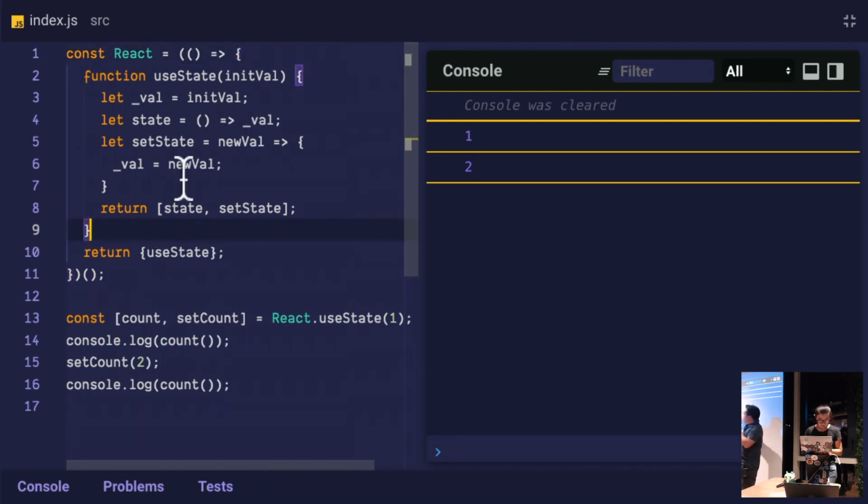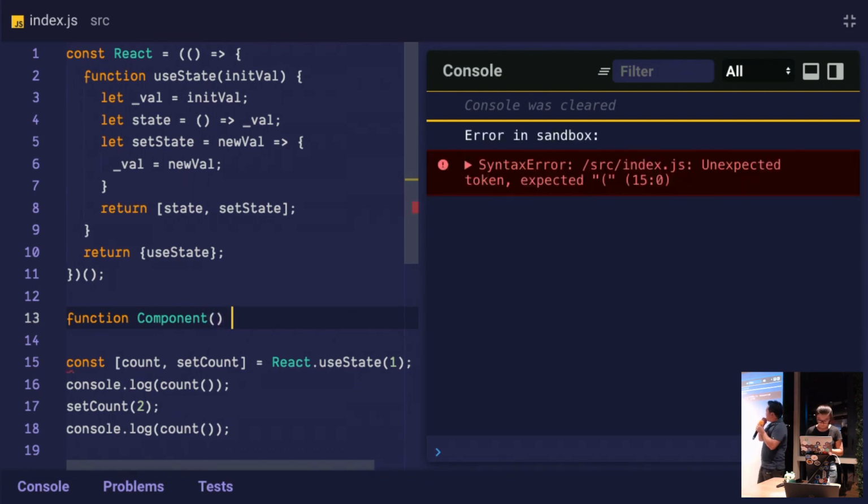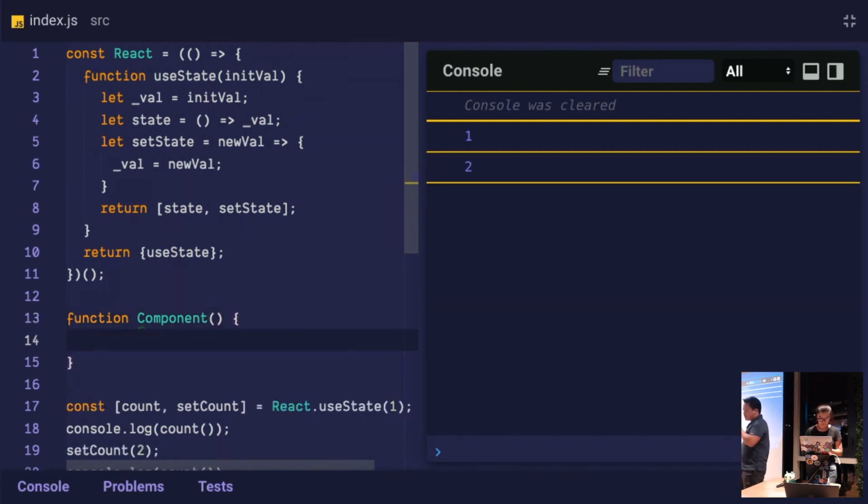So what we've done to the useState clone over there, we can also do to the hook. Let's wrap that in a component. So we'll call function component. We'll just name it component for some reason. Doesn't take anything. Parentheses. Put the hook in there.